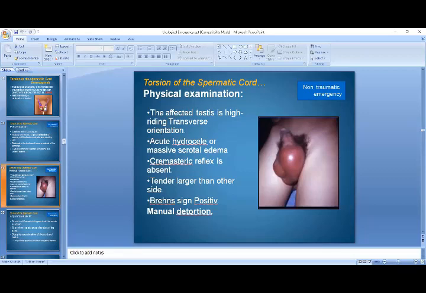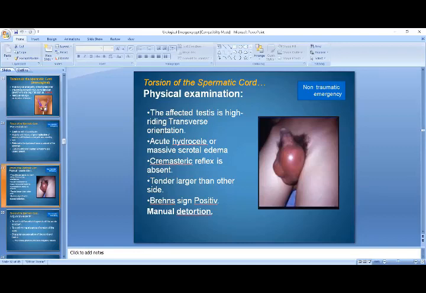Manual detorsion. You can attempt the manual detorsion, that is in the anti-clockwise direction. That is, if you find that the patient is in severe agony and the testis is mobile, then you can attempt the manual detorsion. Detorsion means reversing the testis in the opposite direction of the torsion.